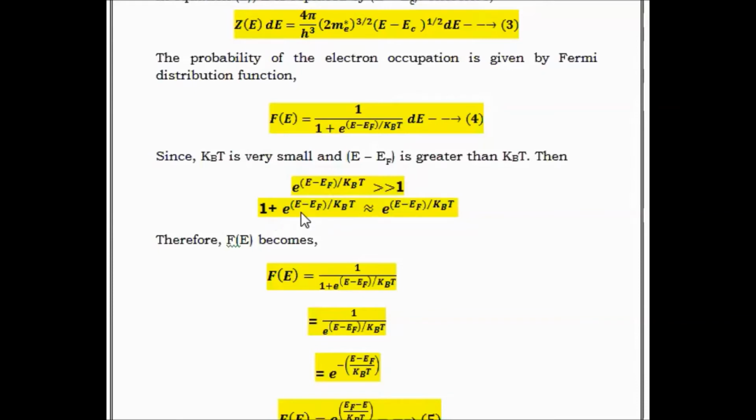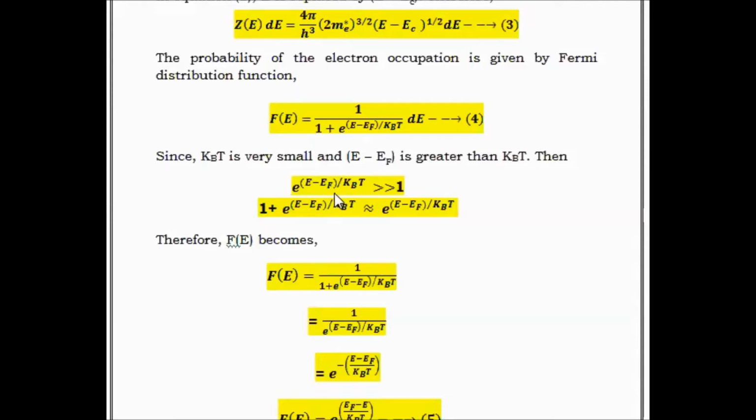Therefore, 1 plus e^((E minus EF)/kBT) is nearly equal to e^((E minus EF)/kBT). So these conditions are derived and considered from the Fermi distribution function for the density of electrons within the energy interval E and E plus dE.